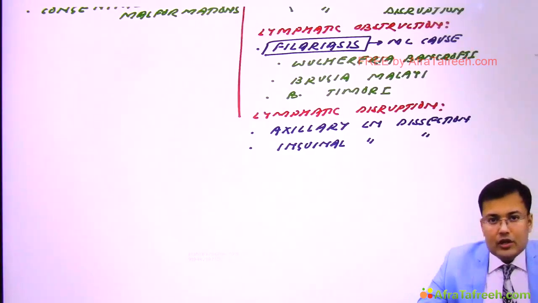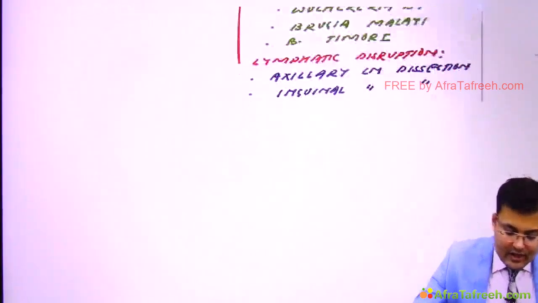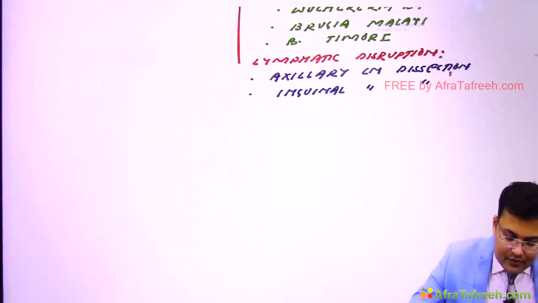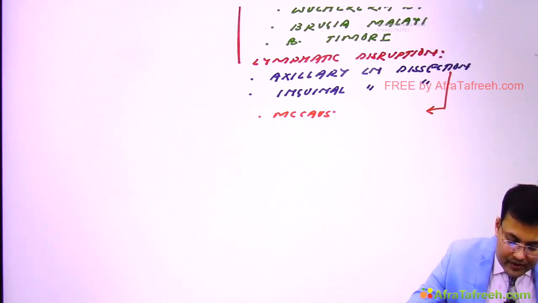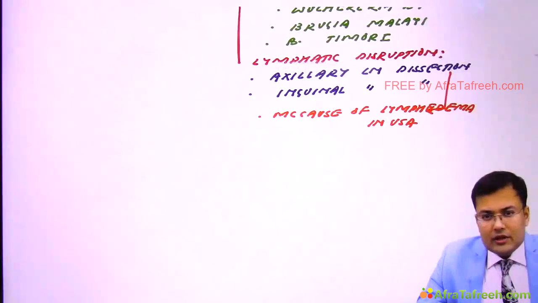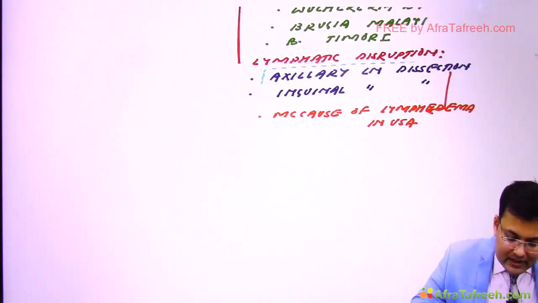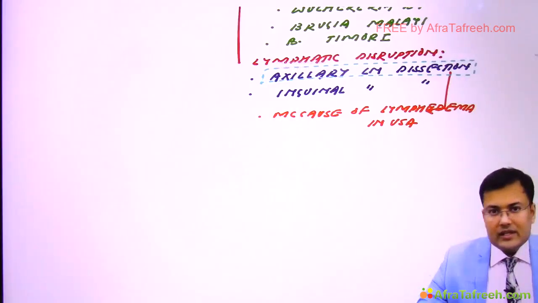Now see, what is the most common cause of lymphedema in USA? The most common cause of lymphedema in USA is lymph node dissection. Which type? Axillary lymph node dissection. Clear? So the most common cause of secondary lymphedema in USA is axillary lymph node dissection. So these are the important points.